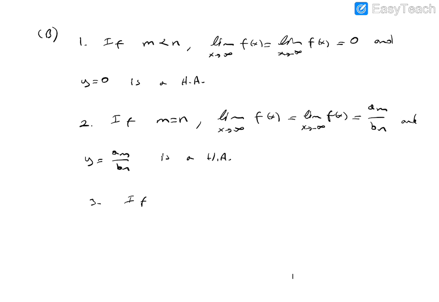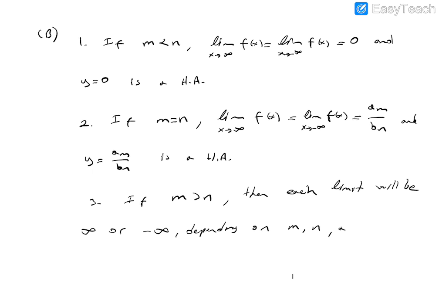The third case is if m is bigger than n, the degree of the numerator is bigger than that of the denominator. So the numerator is very, very big when compared to the denominator. That means each limit does not exist, going to infinity or minus infinity. Then each limit will be plus infinity or minus infinity, depending on the leading coefficients and the degrees of the polynomials, m, n, am and bn.